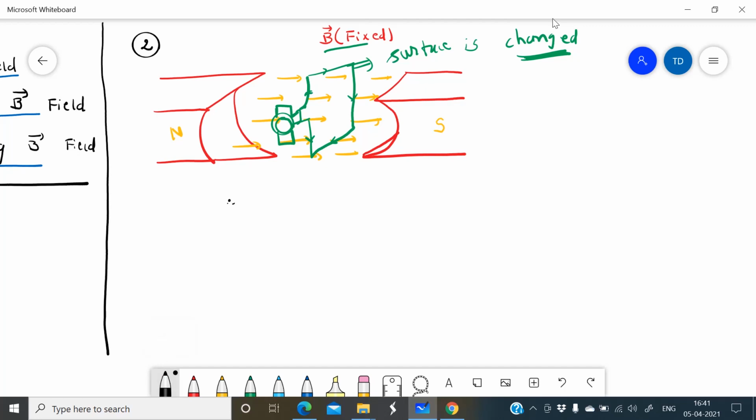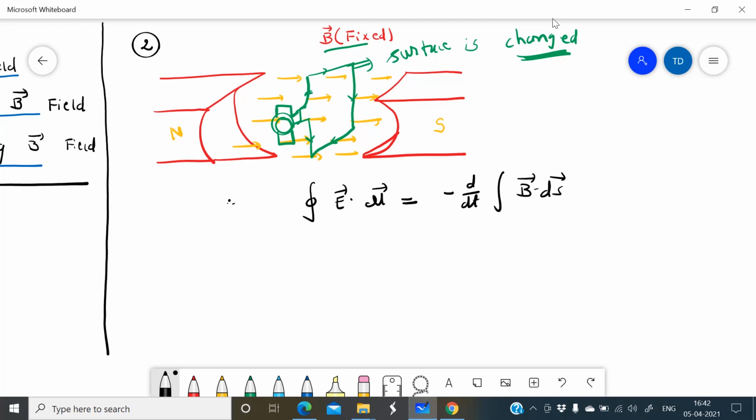Now in this case again I have to apply our equation, the closed integral of E into dl equals minus d by dt of the integral of B into dS. As we know, this is a closed loop, a type of aluminum or copper wire, and the wire contains charge, electrons.